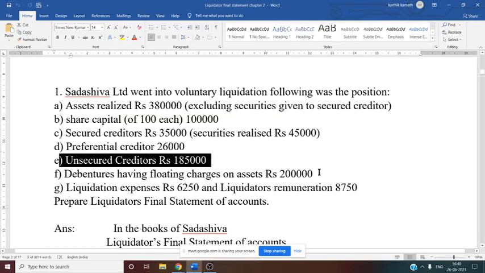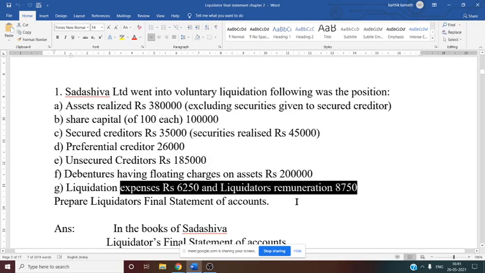Then debenture holders having floating charge on assets, that is 2 lakh, directly mentioned. Liquidation expenses 6,250, that is also given. Liquidator's remuneration is also directly given. You need to prepare the liquidator's final statement of account. So this is just the basics for the problem, you can say.